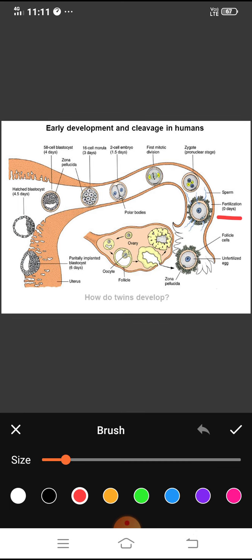So what are the stages we got here? Fertilization, then we got cleavage. Now it is called implantation. So what is implantation?